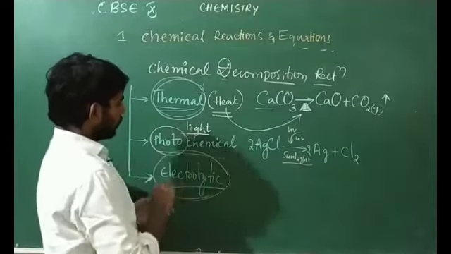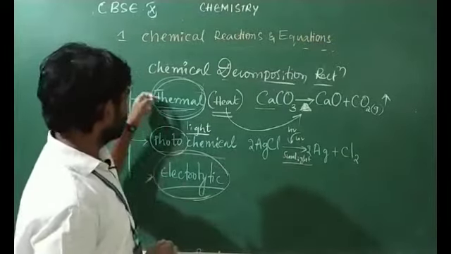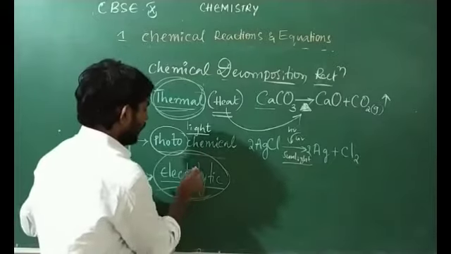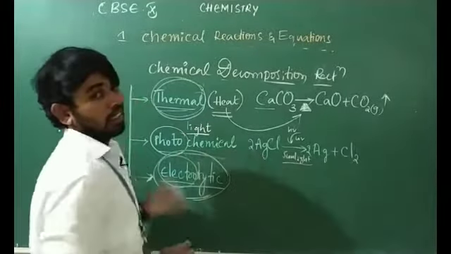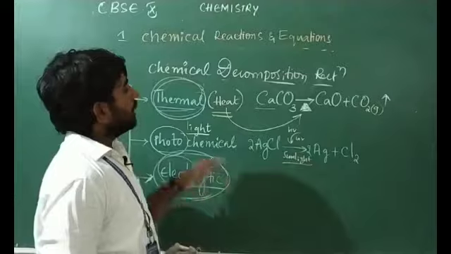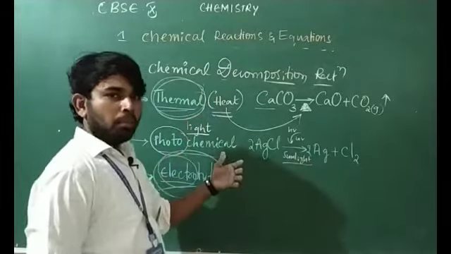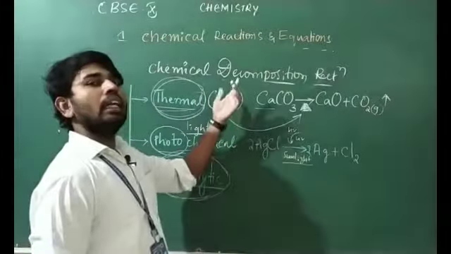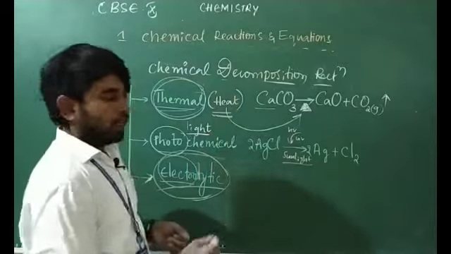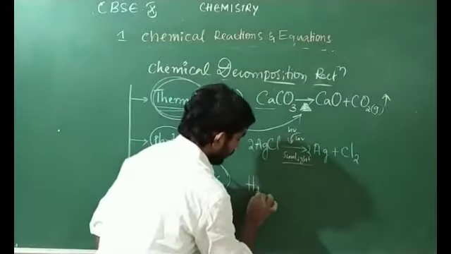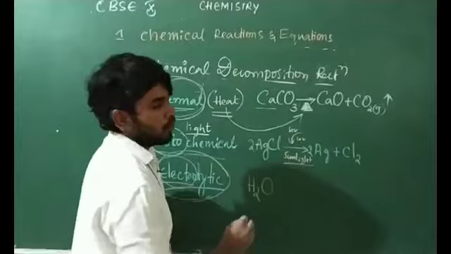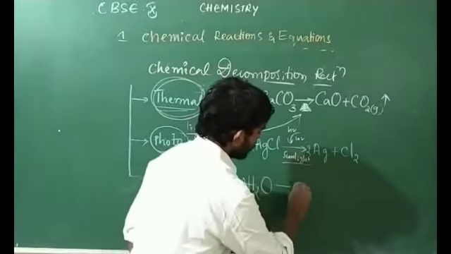I hope you understood. Why? Because electro means nothing but current. If a decomposition reaction occurs by using electrical energy, for example the dissociation of water, what does it give rise to?